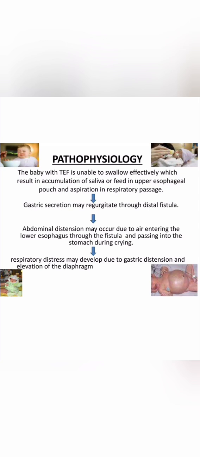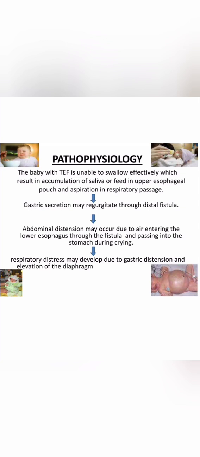Next we move on; I think you are familiar with these types of esophageal atresia. Next we move on to the pathophysiology. The baby with the tracheoesophageal fistula is unable to swallow effectively, with the result of accumulated esophageal pouch secretions and aspiration into the respiratory passage. Gastric secretion may regurgitate through the distal fistula.